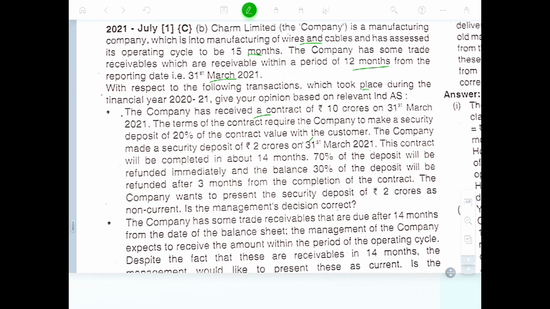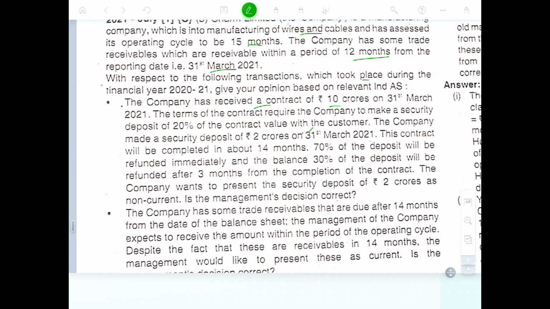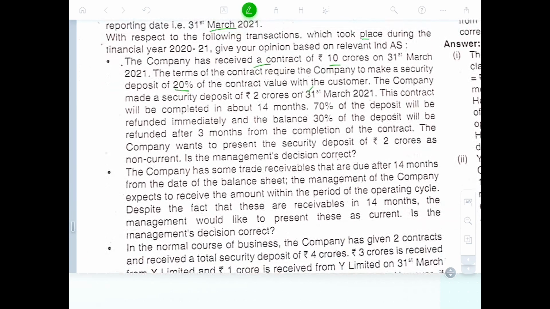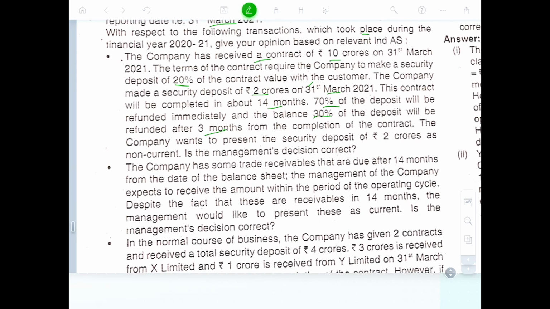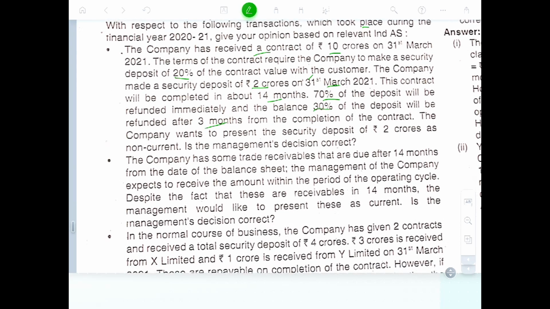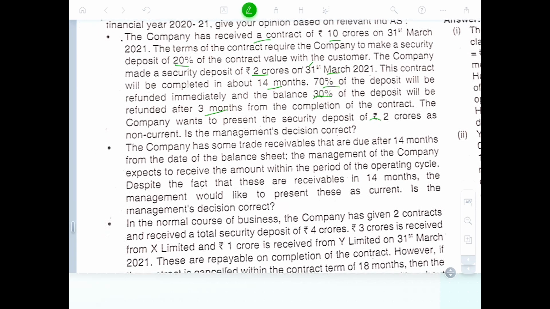The company has received a contract of 10 crores on 31st March and the terms of the contract require the company to make a security deposit of 20% of the contract value with the customer. The company has made a deposit of 2 crores that month. The contract will be completed within 14 months. 70% of the deposit will be refunded immediately. 30% will be refunded 3 months after the completion of the contract. The company wants to present the security deposit of 2 crores as non-current.